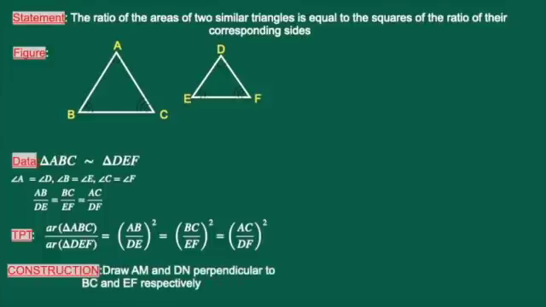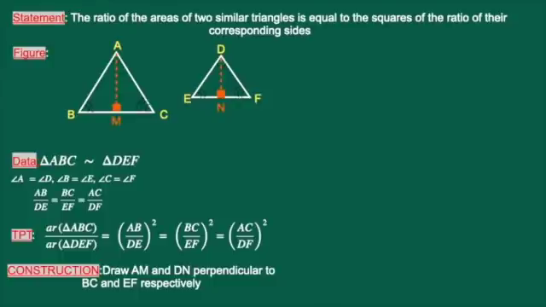To prove this one, we require a construction. Since we are dealing with the area of triangles, the formula is half into base into height. Since there is no height in the diagram, we have to construct the altitudes. The altitudes are AM and DN. AM is drawn perpendicular to BC and DN is drawn perpendicular to EF. AM and DN are perpendiculars or altitudes.